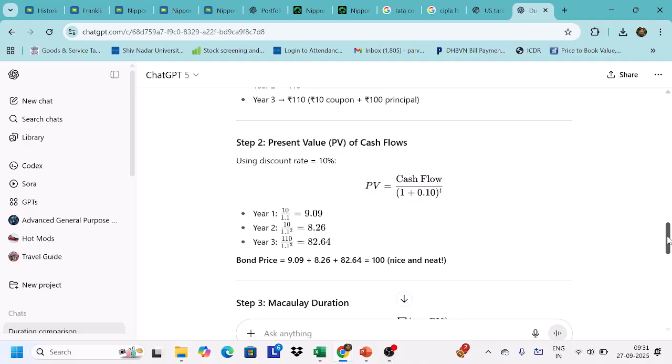The second year coupon money which you are going to receive, if you receive it today, its present value is 8.26. In the third year, you're going to get 110. So if you divide by 10%, raised to power 3, the present value is 82.64. So the bond price comes to 100 rupees, what you're going to get in 3 years. So here, the Macaulay duration is 3 years.